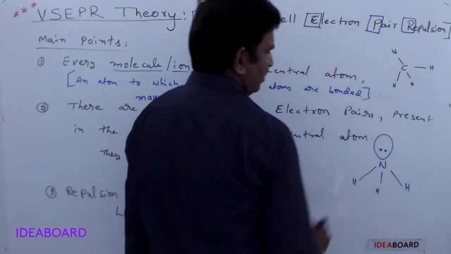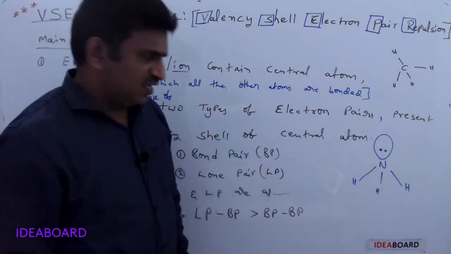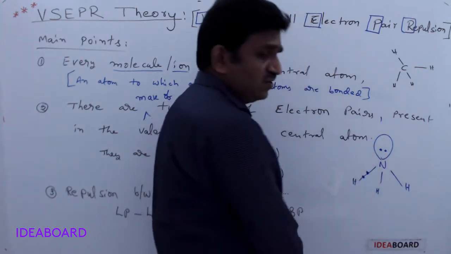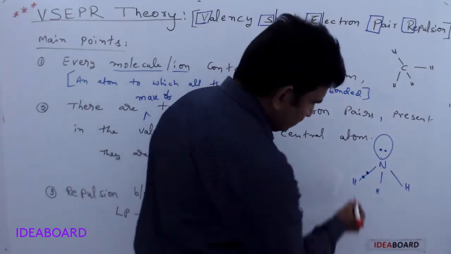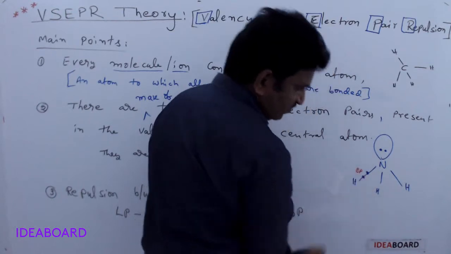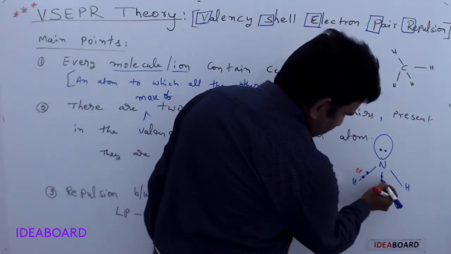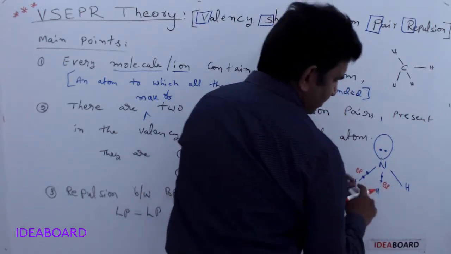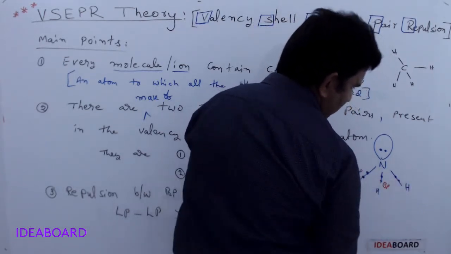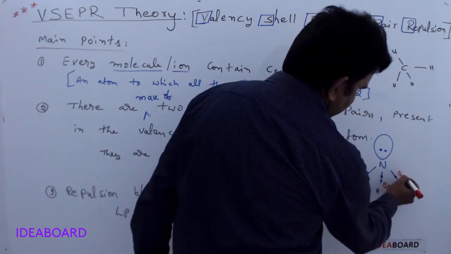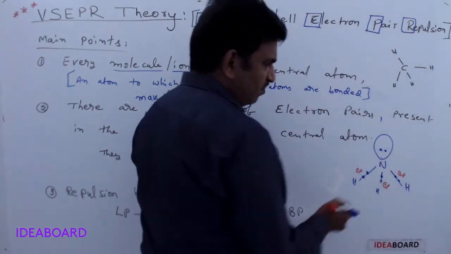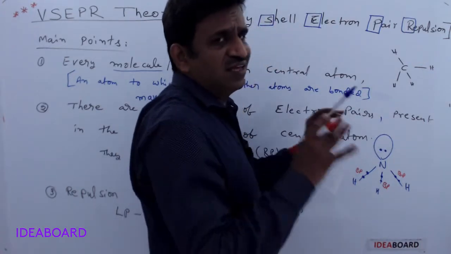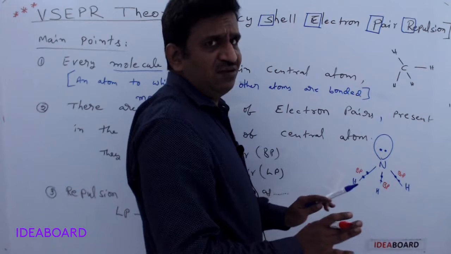We can write with an orbital like this. Here, this pair of electrons which are connecting nitrogen and hydrogen is called a bond pair. But this pair of electrons, if you see, is not connecting with any other atom. It is connected only to the central atom.